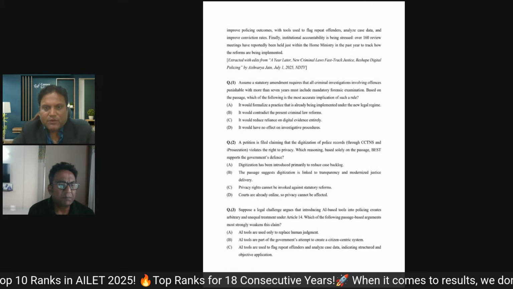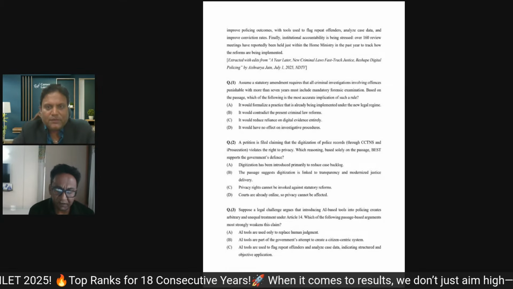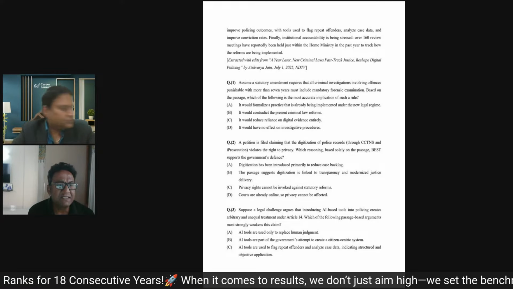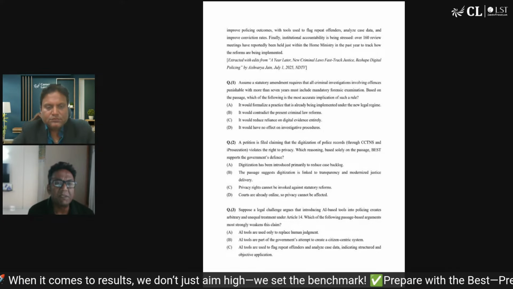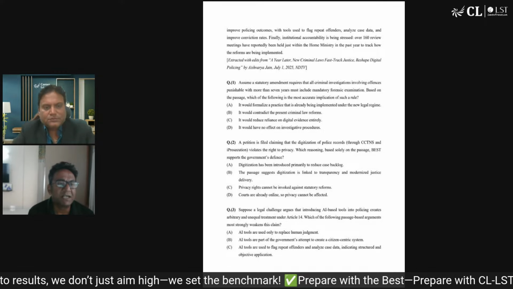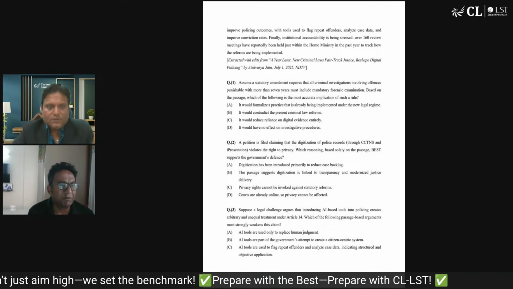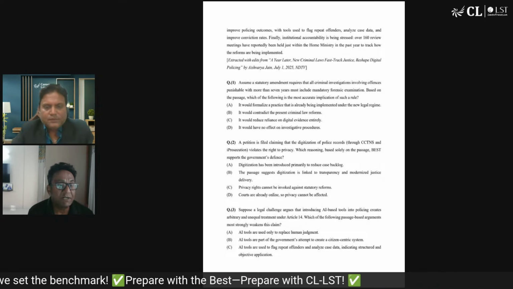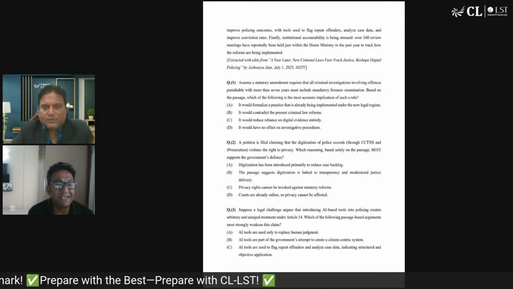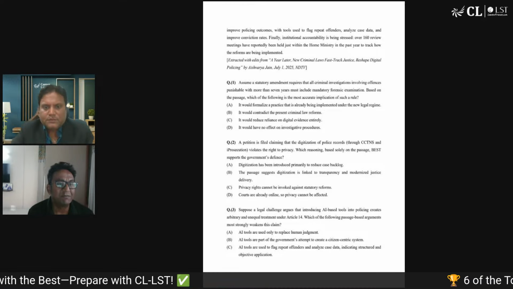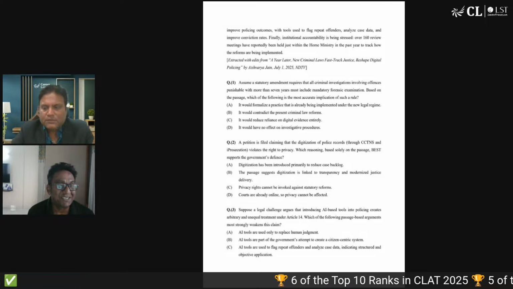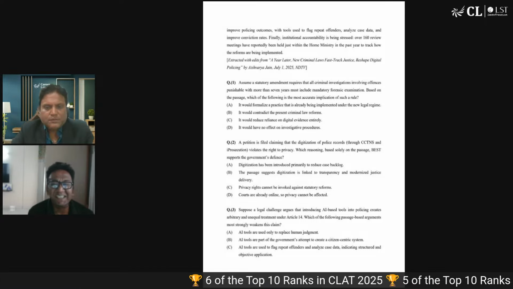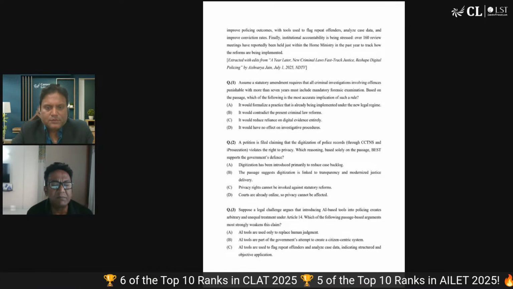So let's take a couple of things before we go into this. One broad insight that I can draw is that clearly this sample paper is much better made than last year's sample paper or the year before. For example, this time they have given a detailed explanation, which they would never give before. In actual CLAT, they never give detailed explanation. They would only give the answer key. So in that sense, can we read something into it?